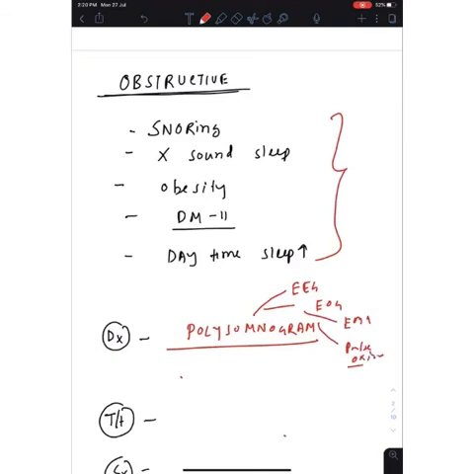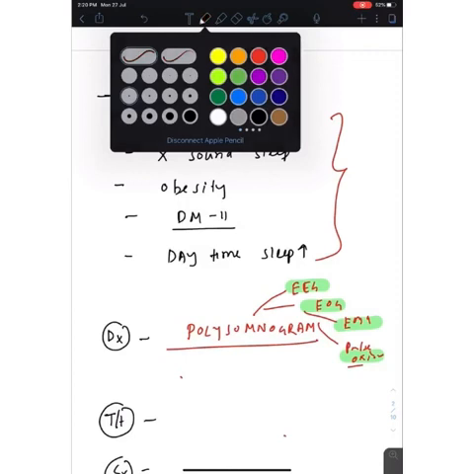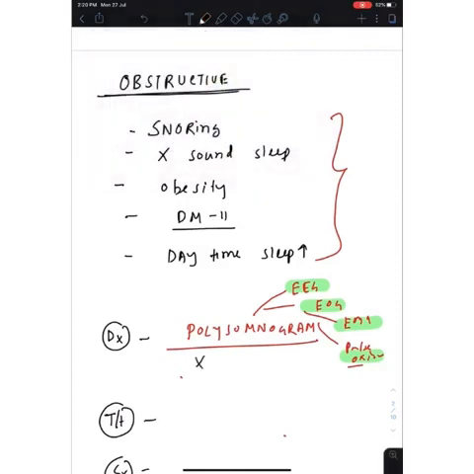So many times questions come which is not included in the polysomnogram. Remember, these all are included: EEG, EOG, EMG and pulse oximeter. What is not included? That's again an important question. Just remember, ABG is not included in the polysomnogram. We do the ABG separately to see the level of oxygen, carbon dioxide or the sodium, potassium, but it's not included in the polysomnogram.